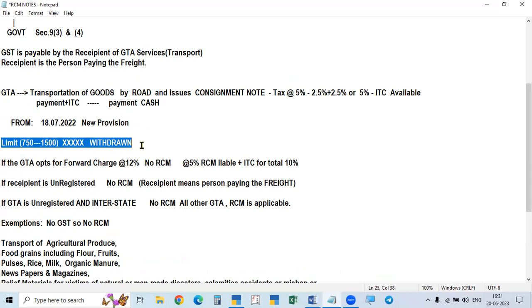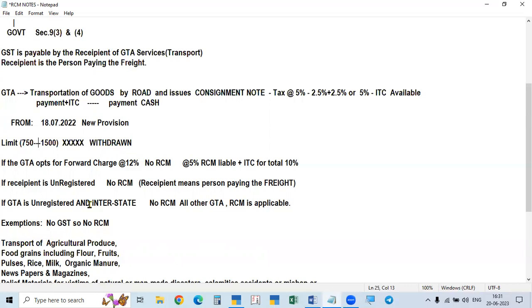Above 750 or above 1,500, RCM applicable. That is when the transport service is used by many people in one vehicle. That is part load, we say. The transporter takes many persons' goods in one vehicle, and all these persons will pay. They are called part load.